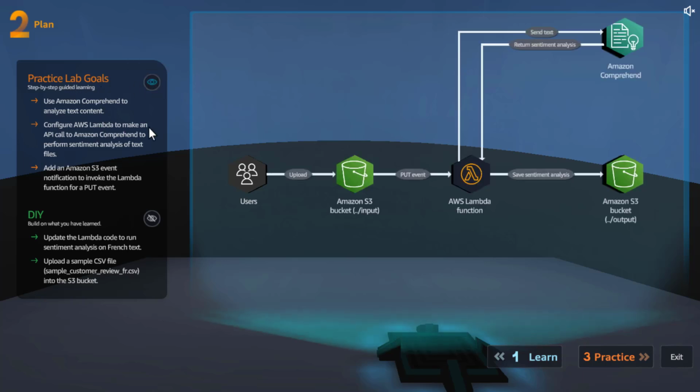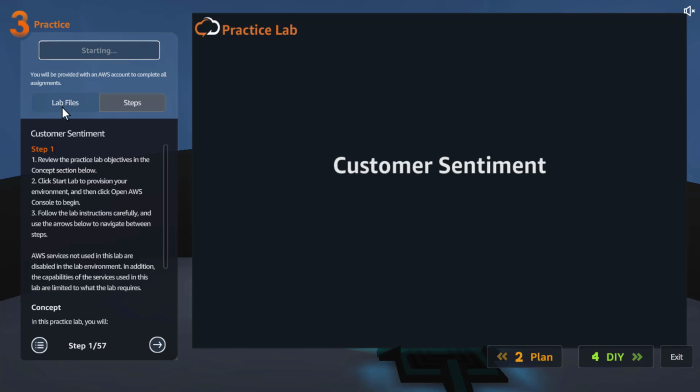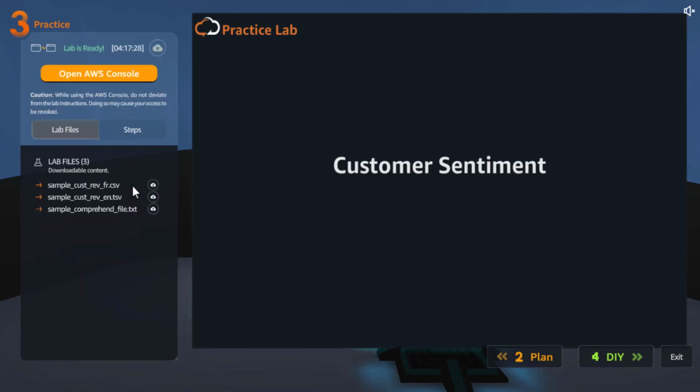As part of the practice lab, we will use Comprehend to analyze text content. Then we'll configure Lambda to make a call to Comprehend. Then we'll use S3 events to trigger Lambda. And we'll update the Lambda code to run sentiment analysis on French text. And we'll upload a sample file into the S3 bucket, which is similar to others. Okay, let's go ahead and start. So we will have a French file.